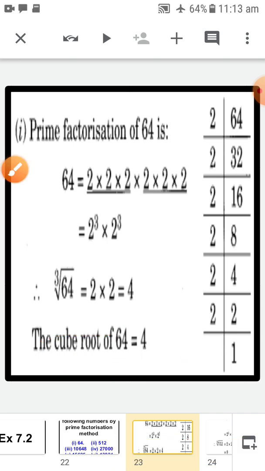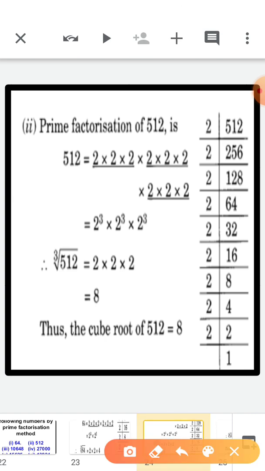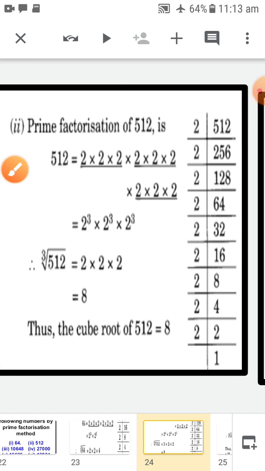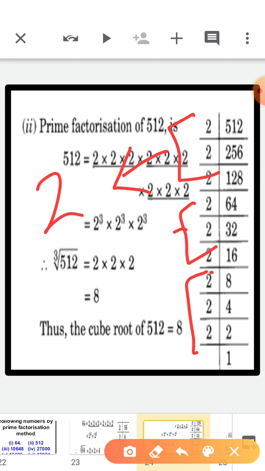Okay, let's see the next part. Next part is 512. So first do repeated division by 2: 512 divided by 2 is 256, then 128, then 64. In this way you can solve. Then you can make pairs. These two come in one pair, these two come in one pair, these two come in one pair. From every pair take one 2 outside like this.